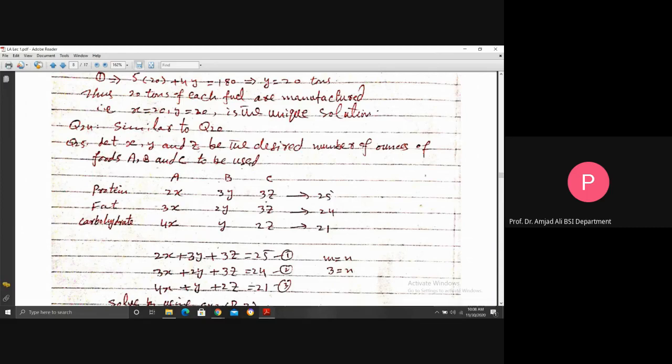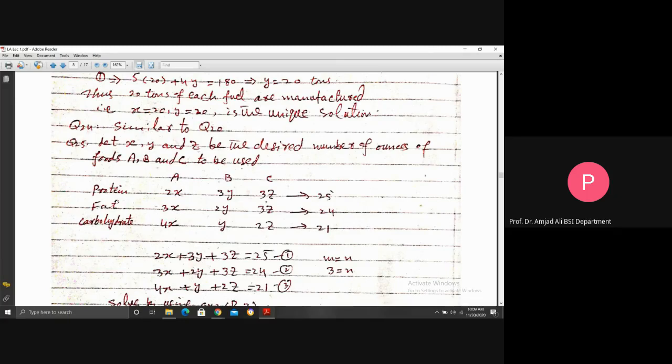The total values for protein, fat, carbohydrate are given, so we write them in row form. And the number of ounces of A, B, C are desired, so we write these quantities in column form, because we are going to find their respective number of units.